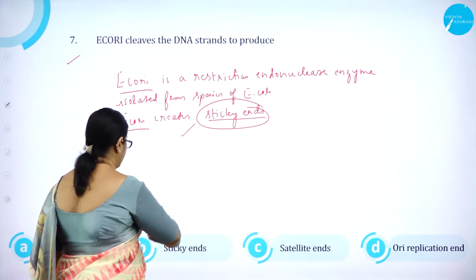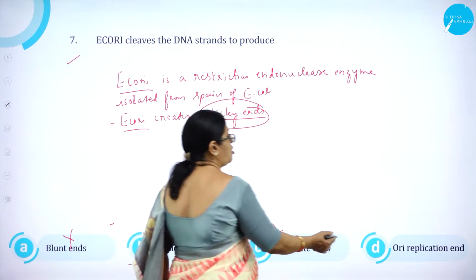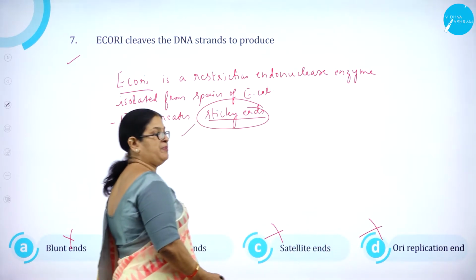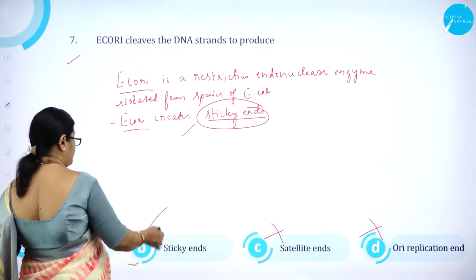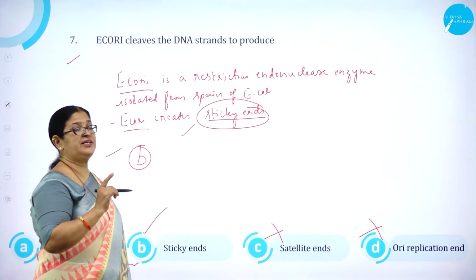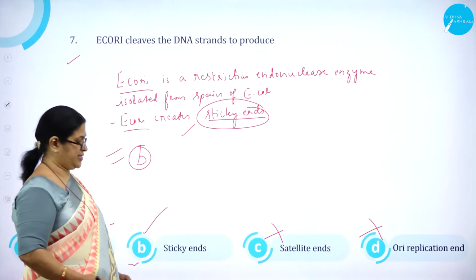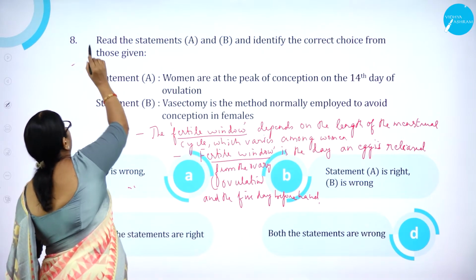Option B sticky ends is correct. Option C satellite end is wrong. Option D ORI replication end is wrong. So option B is correct. So E. coli cleaves the DNA strand to produce what? To produce the sticky ends. Moving on to question number 8.